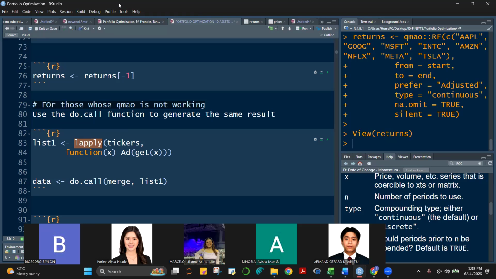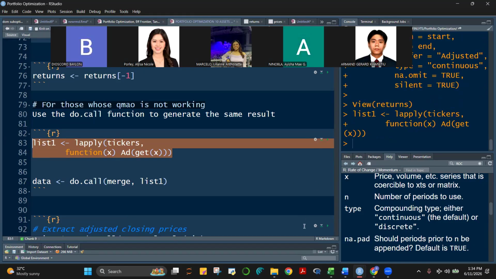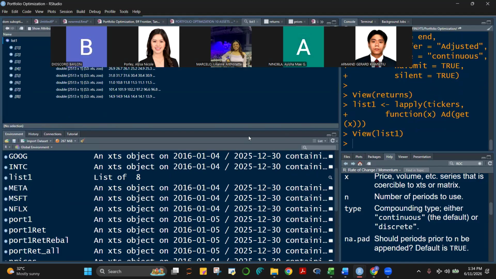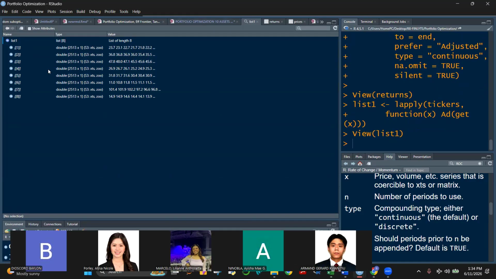But here there will be only one type of data. It will be the adjusted close of your ticker symbols. And let's make this list one. So let's run this, class. Control Enter. And let's take a look at what is inside your list one object. List one here. As expected, this is a list. Let's click this. This is a list, and what does it contain? It contains 8 objects. So let me click this.